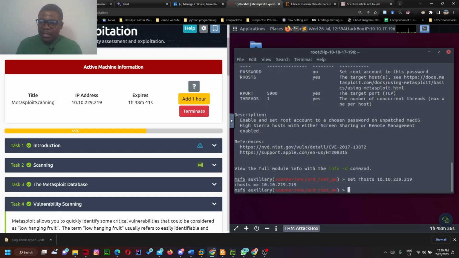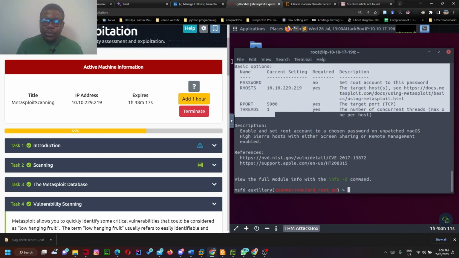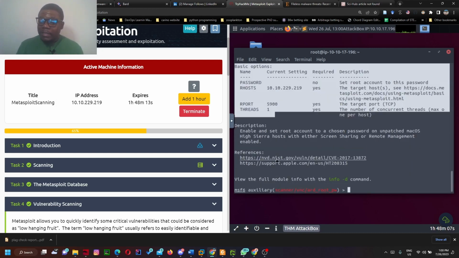Since this has been set, now let's use show info again. If you look at the show info now, this has been set. So that is how you do it, and I'm going to show us how to unset it. The second thing is that show info gives us more verbose details, but when you use show options, it only gives you those options that require you to be set for the basic functionality of that exploit.